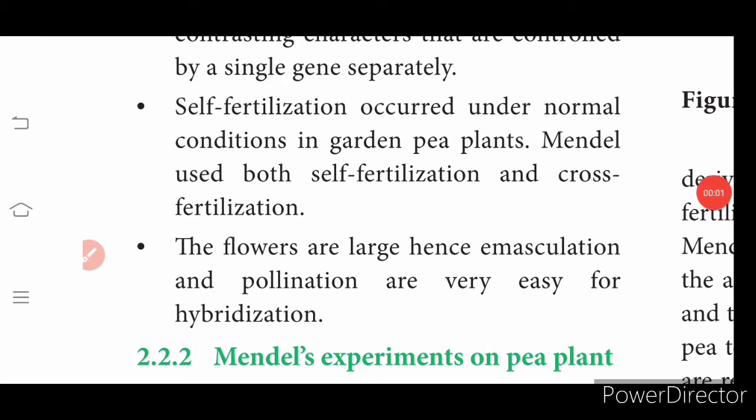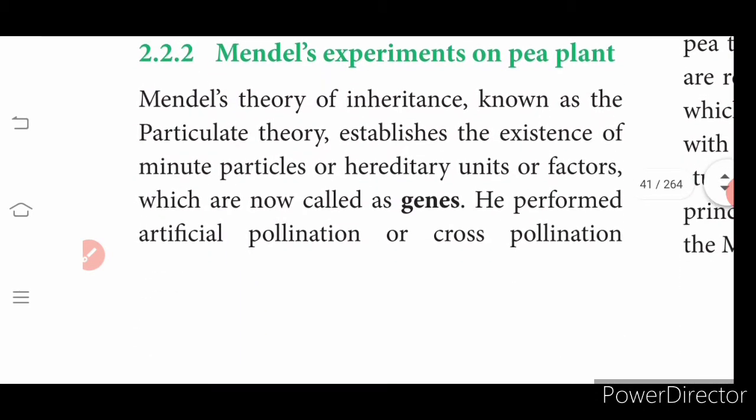The flowers are large, hence emasculation is easy. Emasculation is the removal of the androecium, so that self-pollination can be prevented. Removal of the androecium from the flower was easy because of its larger size. Then the pollination was also easy. To cross-pollinate with the selected flowers was easier because of the size of the flower. That's why he chose the plant.